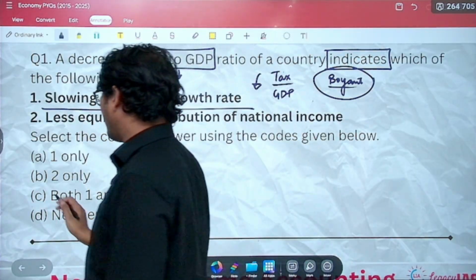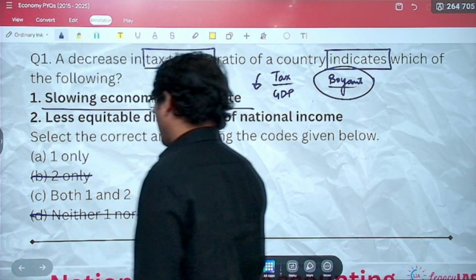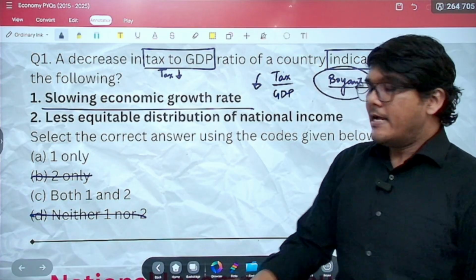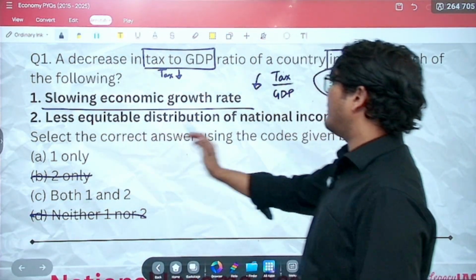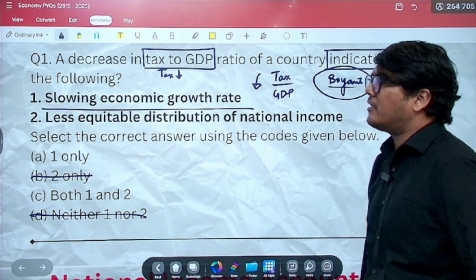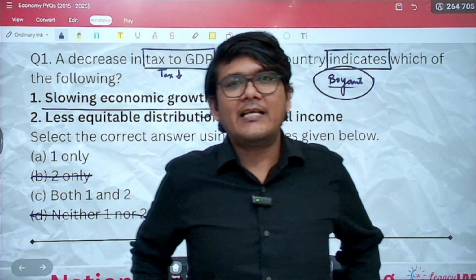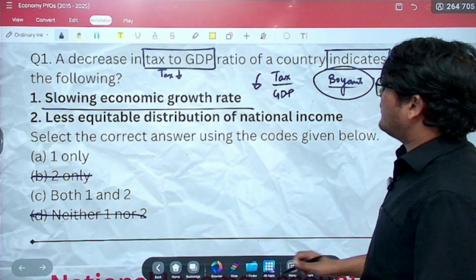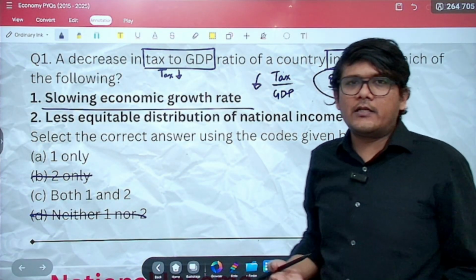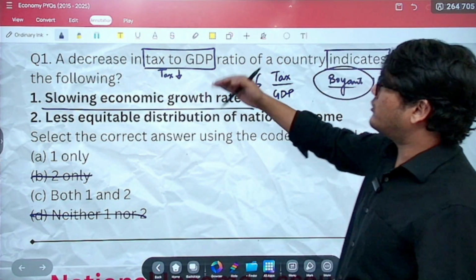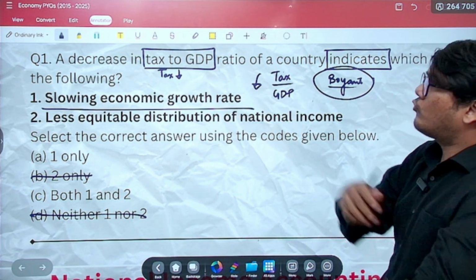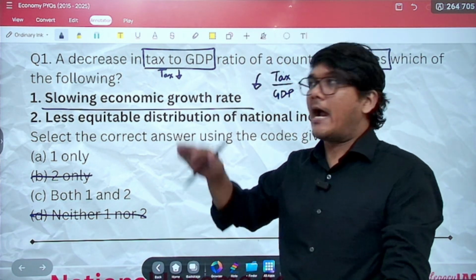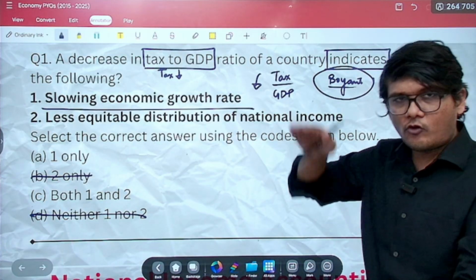Since statement 1 is correct, this is incorrect, this is incorrect, we are left with 2 options. Next is less equitable distribution of national income. Not necessarily the case, right? Less equitable distribution means higher inequality. Not necessarily. Tax to GDP ratio is going down, so tax collection is going down, and the economy is also slowing down.